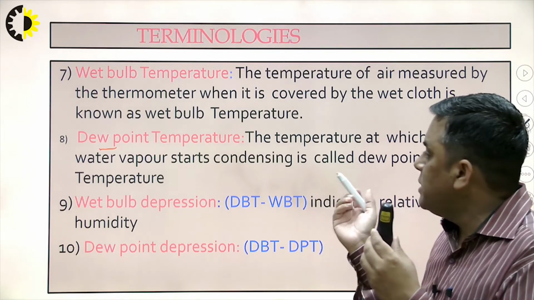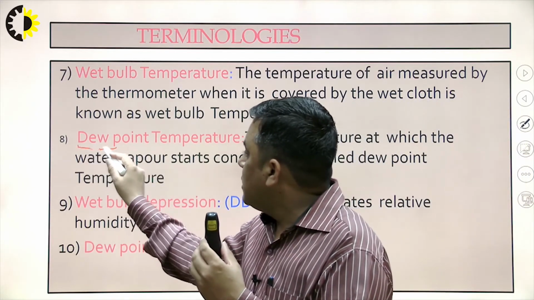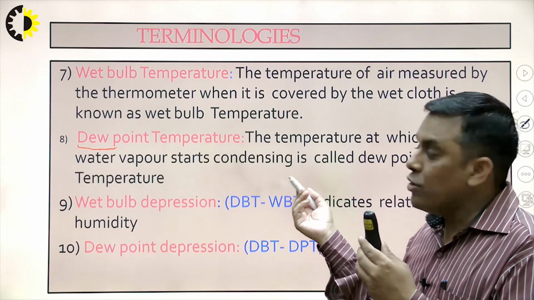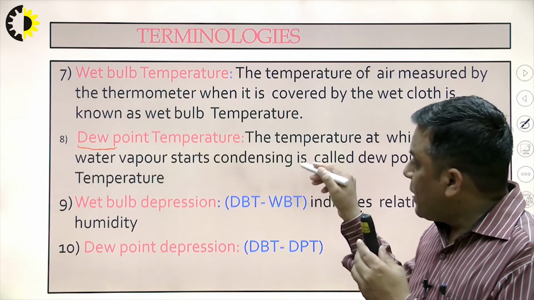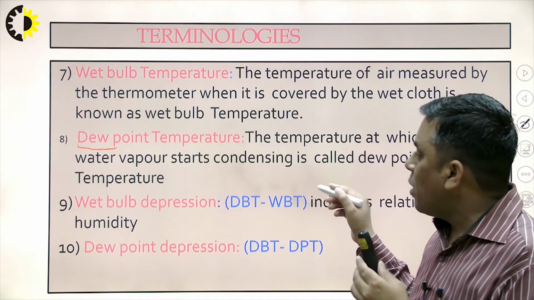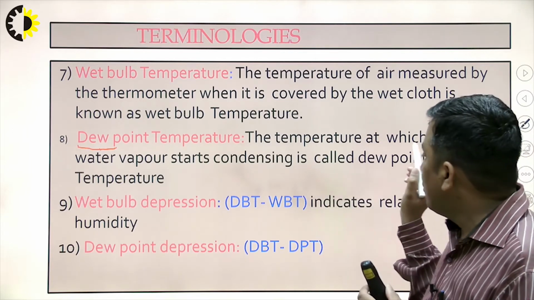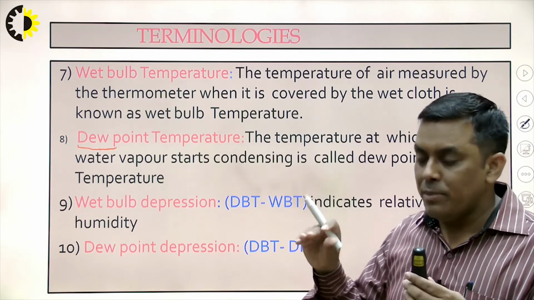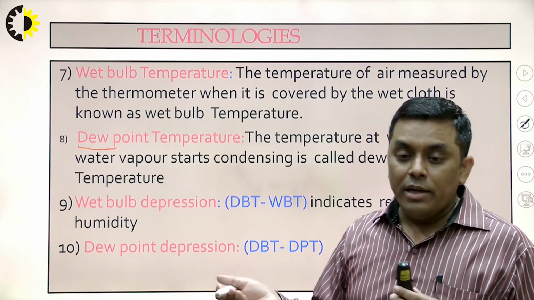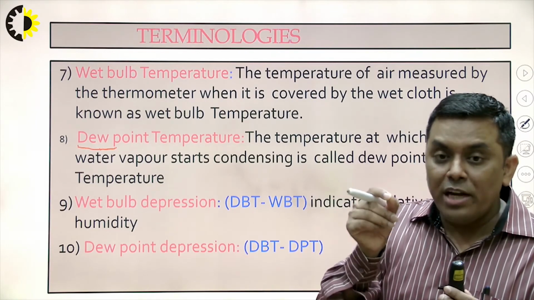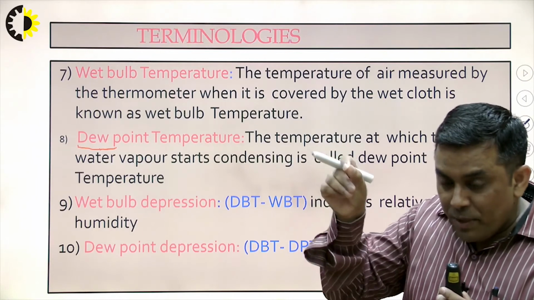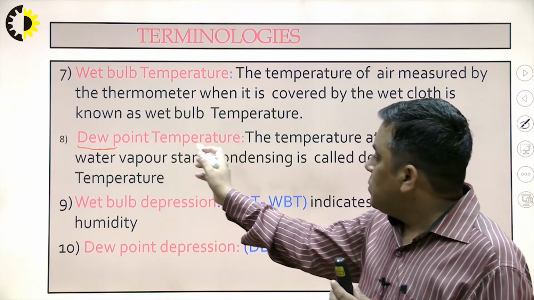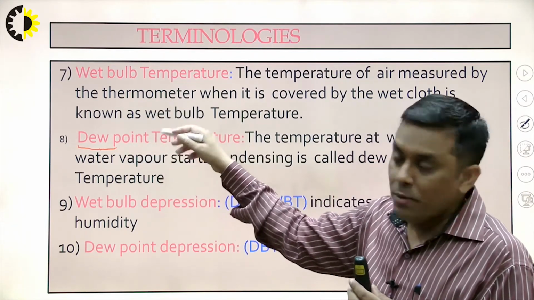Why? What are these droplets basically? These droplets are basically dew. And why do they occur? Because of condensation. So the temperature at which this condensation, or the formation of dew, starts is known as the dew point temperature of air. This is also important when we are studying the moisture level of the air. At what temperature and pressure will these vapors be converted into water and condensation take place? From that point of view, this temperature has to be observed.